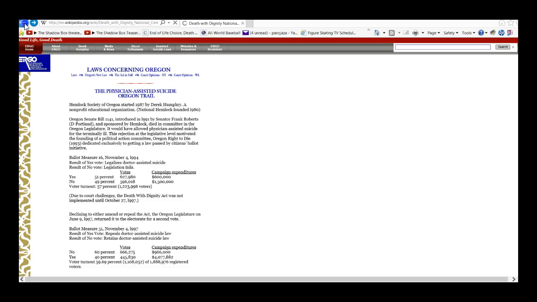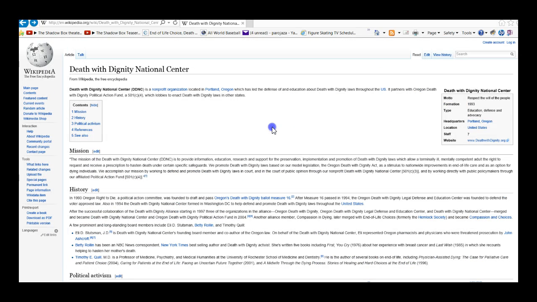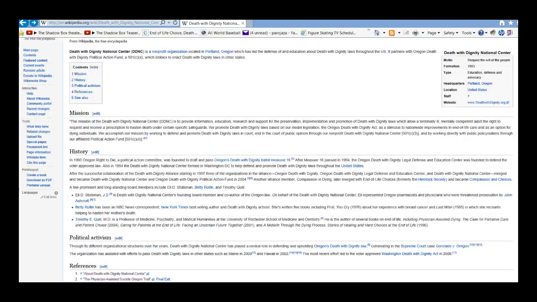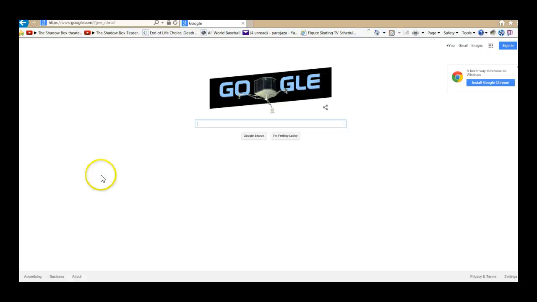So that's the purpose of Wikipedia, and that's how Wikipedia works. So you're not going to ever have Wikipedia on your works cited page. You will have information from one of the sites if you choose to use Wikipedia. So to recap, go ahead and use Google as a search engine as long as the sources and the sites you use are scholarly. And scholarly means newspapers, magazines that you can trust, some websites that you can trust.